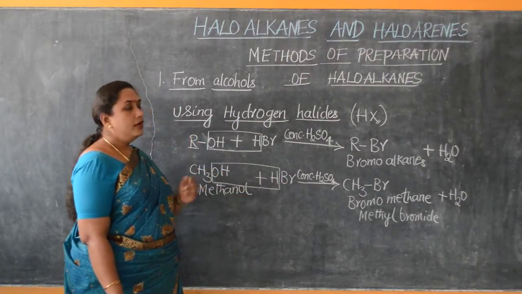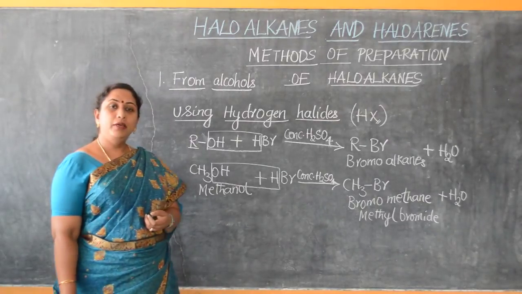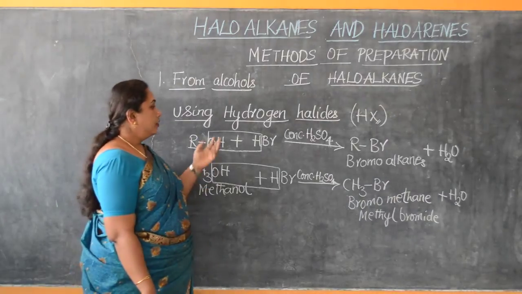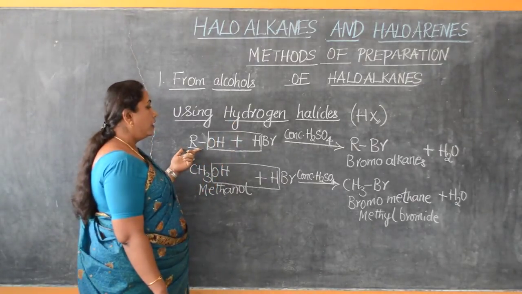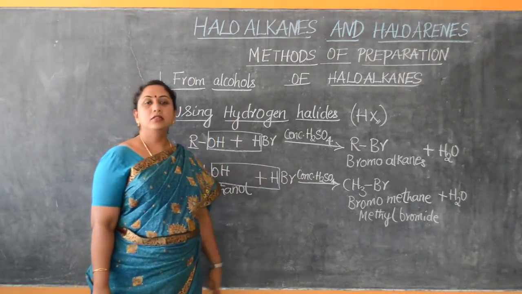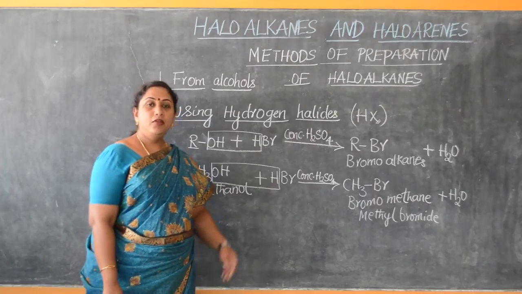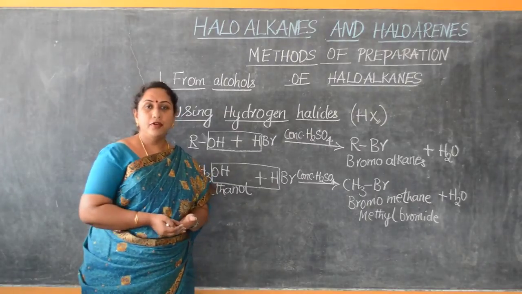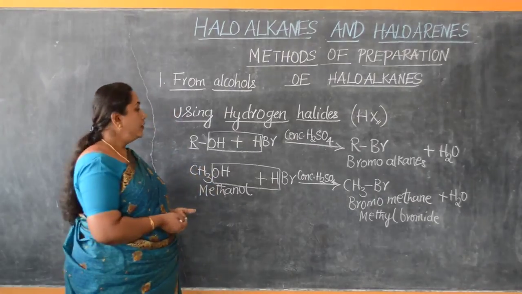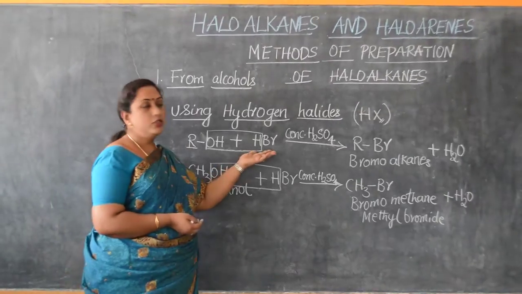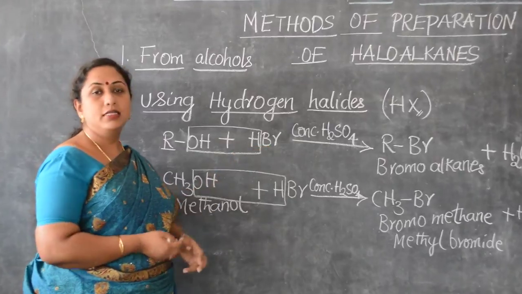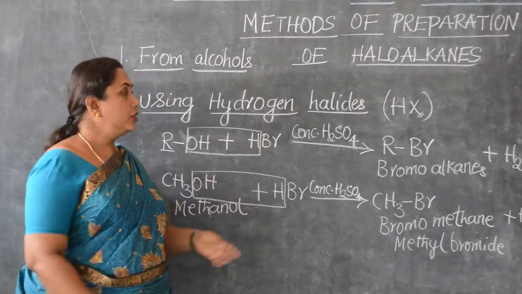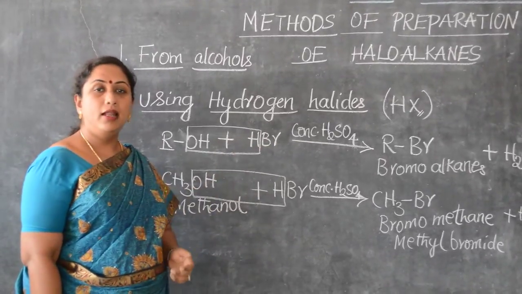Now here there is a very important point to be noted. In the case of hydrogen halides, when treated with alcohol, similar kinds of reactions will occur. Depending on the product of our requirement, either we can take hydrogen chloride or hydrochloric acid or hydrobromic acid for our production of the corresponding haloalkanes.